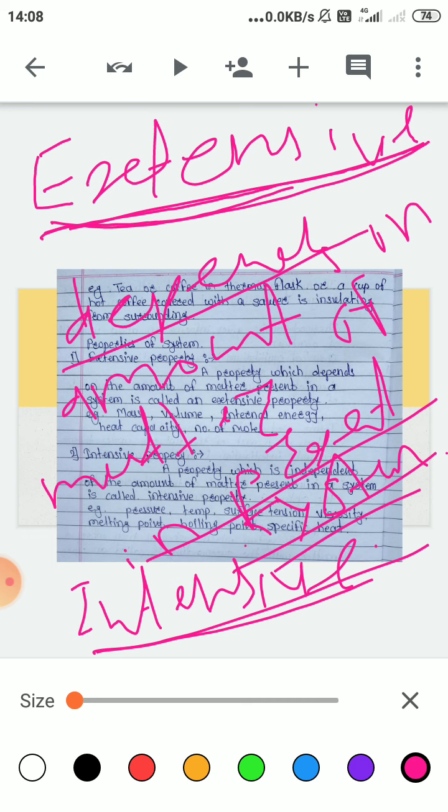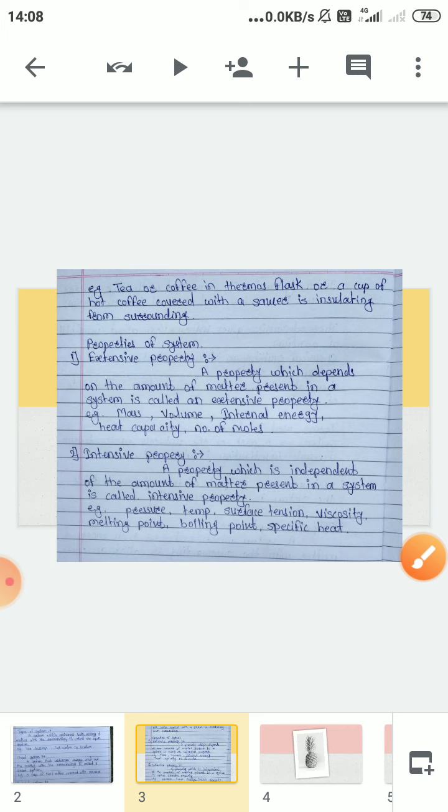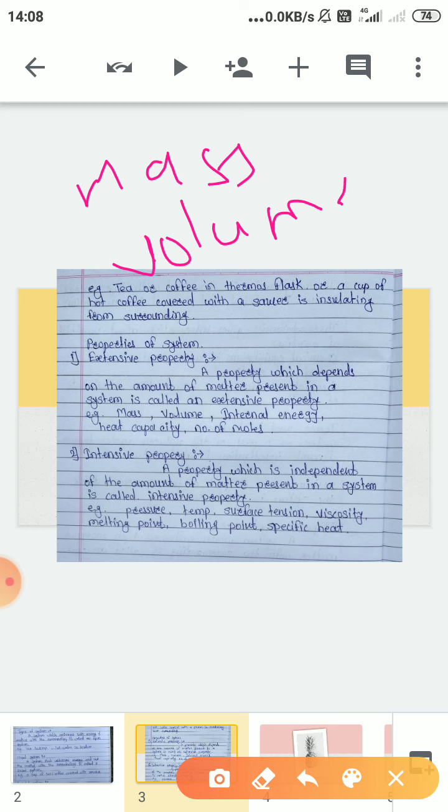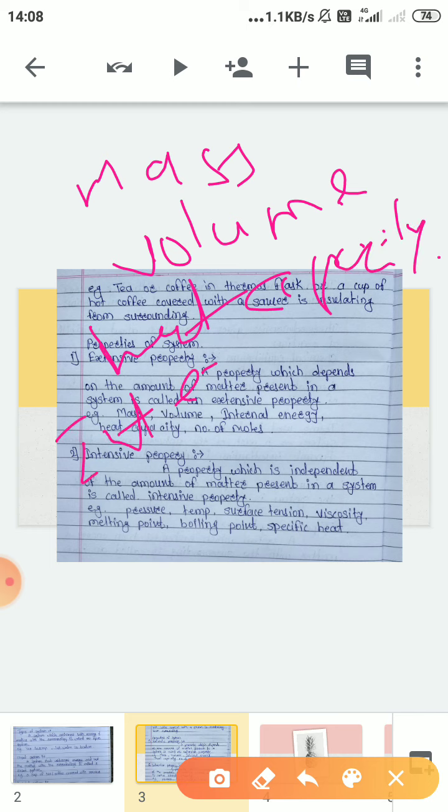The examples of extensive properties are: first, mass; second, volume; third, heat capacity; next, internal energy; and fifth, number of moles.